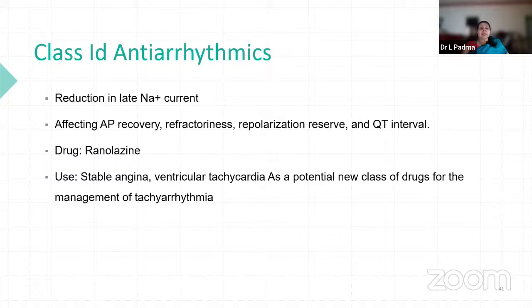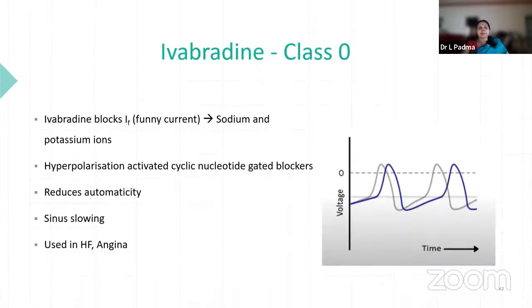Class 1D, ranolazine. I hope you have heard about ranolazine, which is a metabolic modulator used in angina. Here also we use it because it reduces the late sodium current. That's phase 1. And it affects the recovery of the action potential, refractoriness, repolarization, and also QT interval. Initially it was used in stable angina. Now it is also used in management of ventricular tachyarrhythmias.